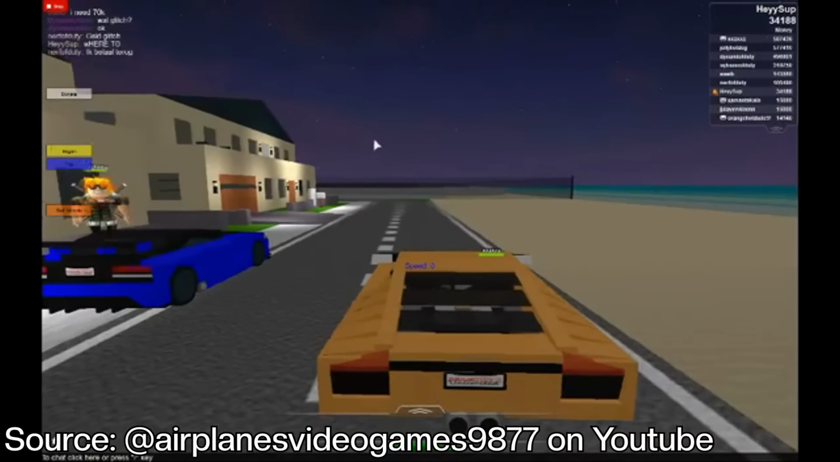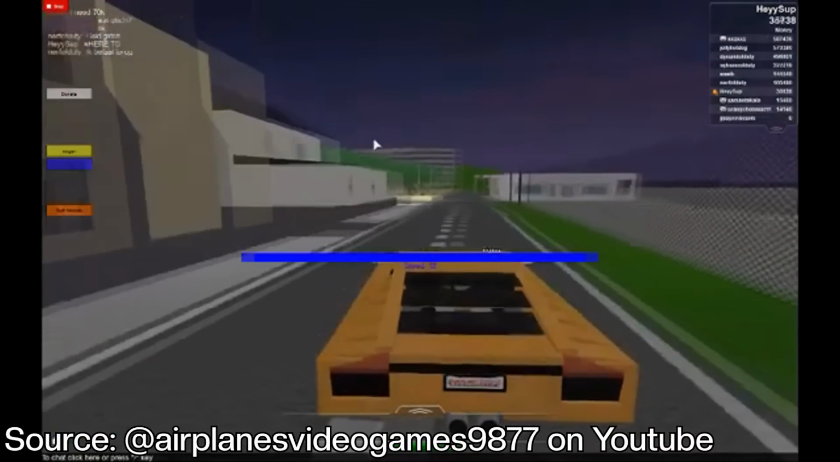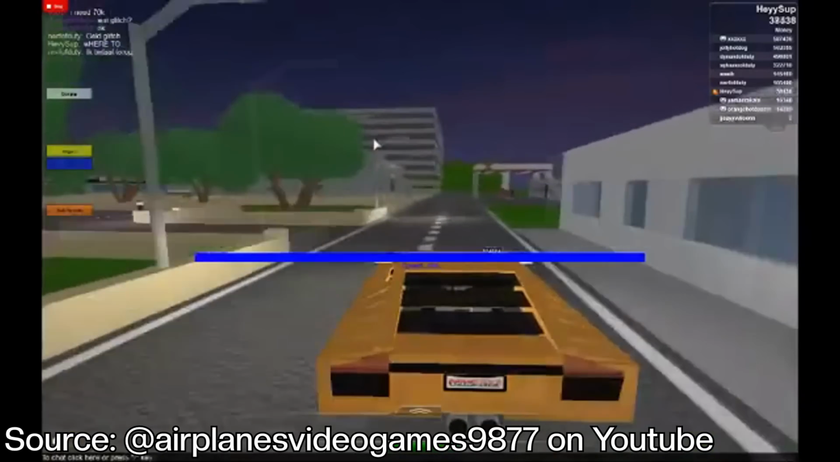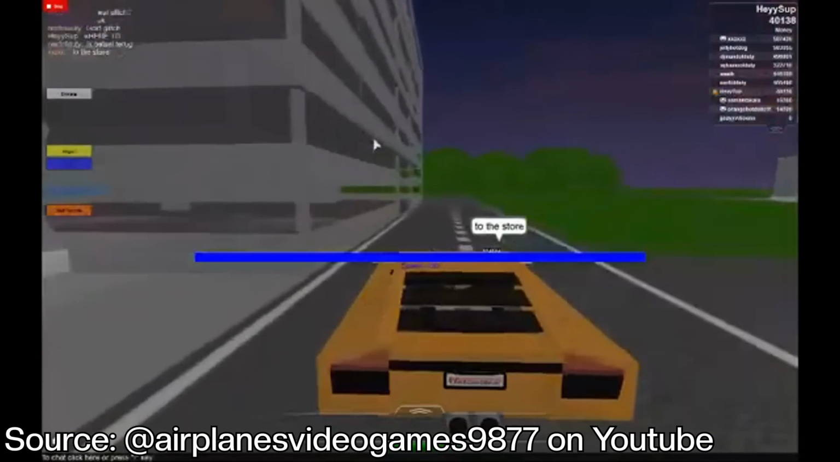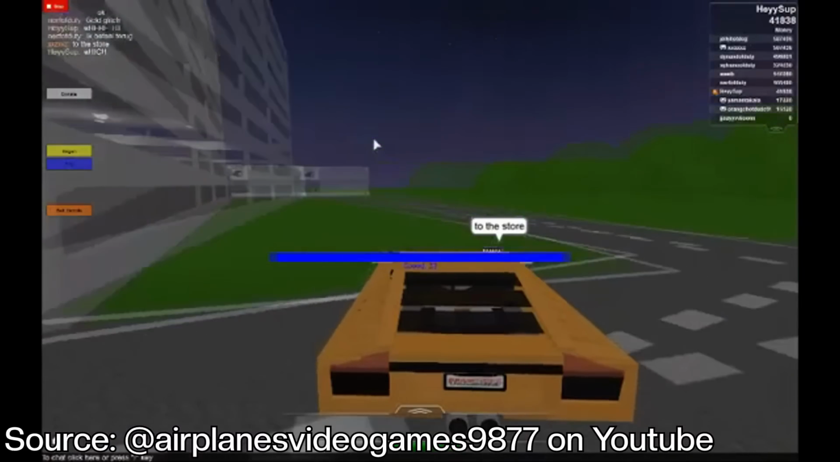But as it stands, Drive Blocks could be considered one of the first modern simulators, in the sense of the style of the game and not in terms of how many game passes it has and how much pay to win it is.